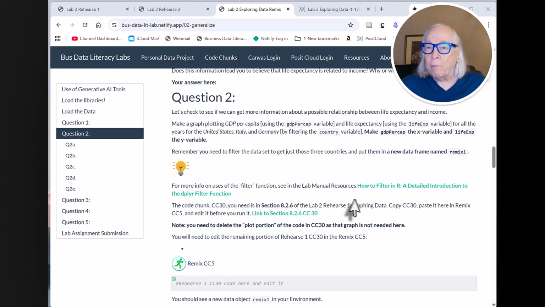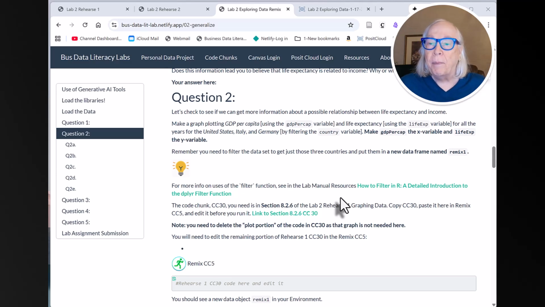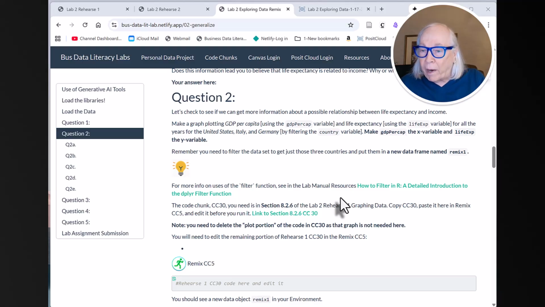I think when we wrote this section in the lab manual, we were trying to give you an idea that there's more to the filter function, that you can do a lot of wonderful things. And we gave you some links there to some helpful sites, but I think it may be confusing people. The whole thrust of this course is not to make you a coder. And right now, what you want to do is find the code chunk, rehearse, edit it for what you need for your remix, and press on. So let's take that approach.